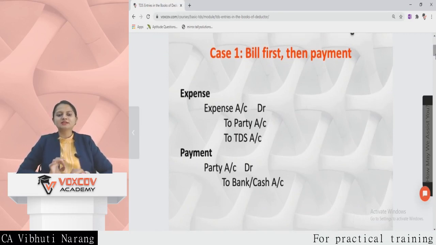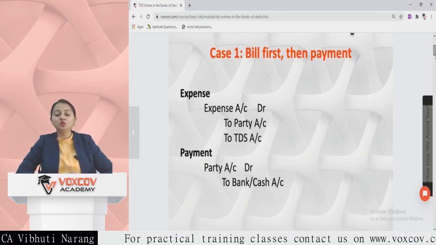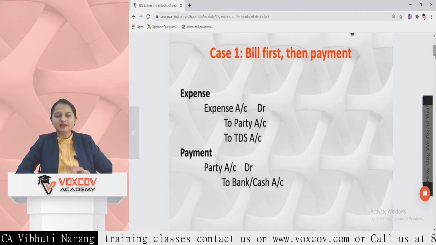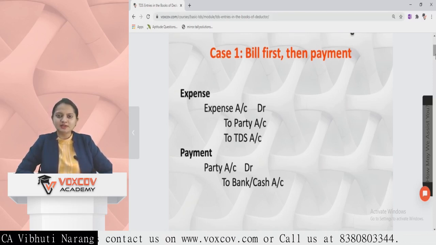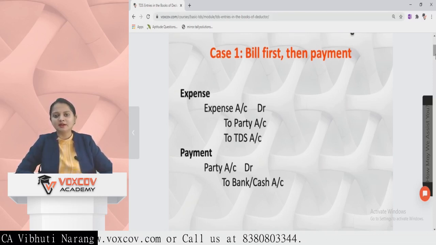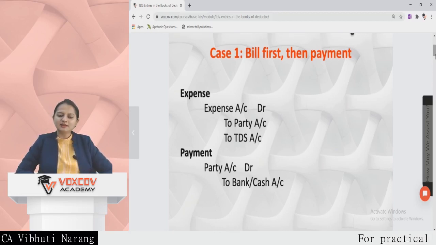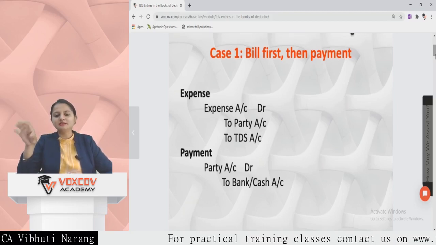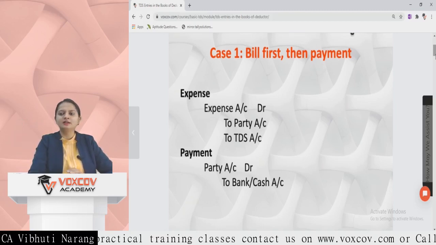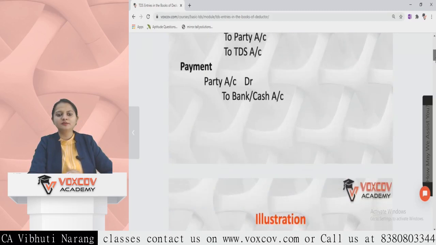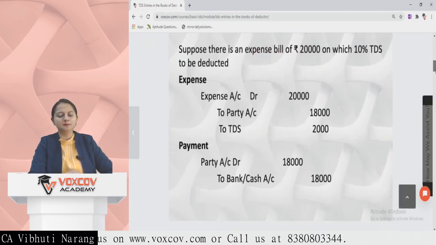The simple entry at the time of booking of expense is expense account debit to party, to TDS. TDS is a current liability, and if a current liability is increasing, it is credited. So at the time of booking, expense account debit to party, to TDS. At the time of payment, party account debit to bank. Whatever balance amount remains in the party account has to be debited so that the account gets cleared off, and that has to be paid to the party.